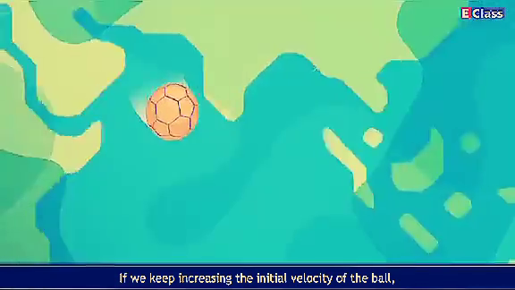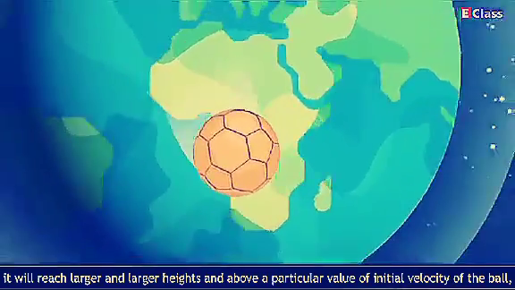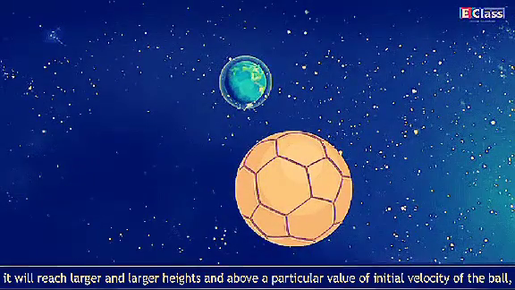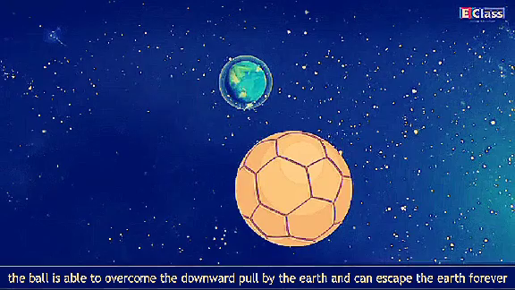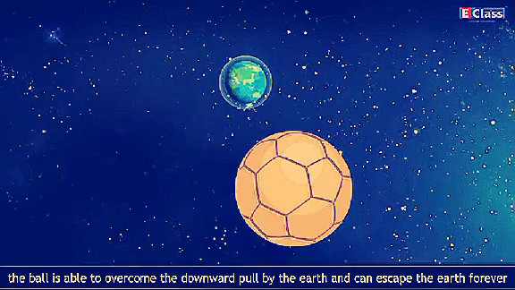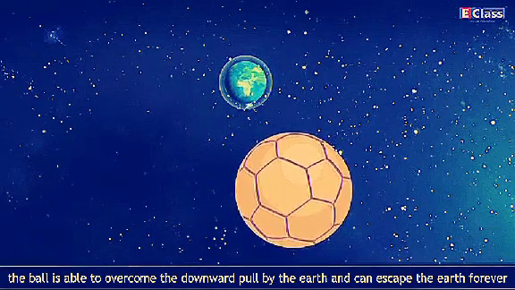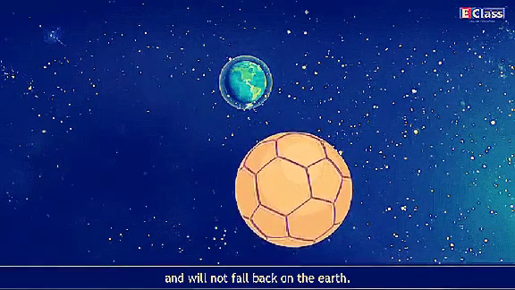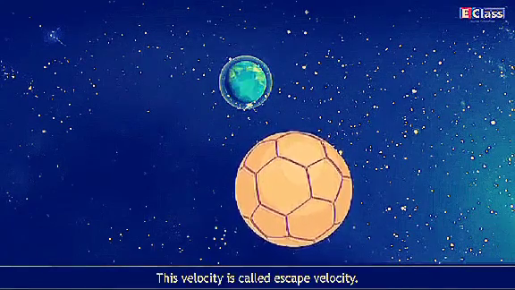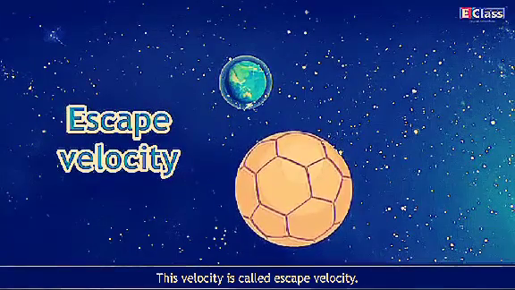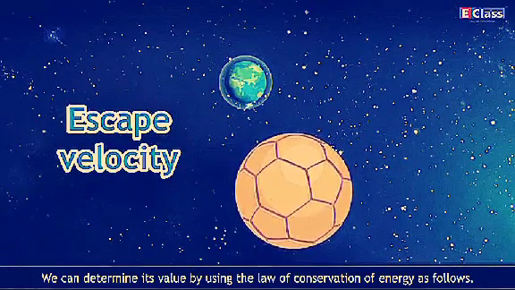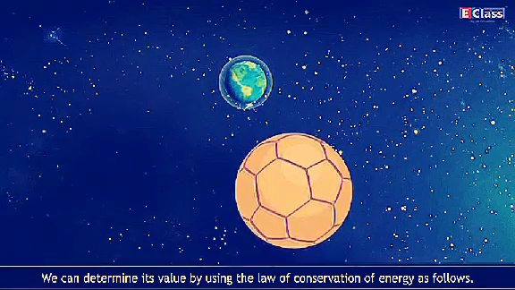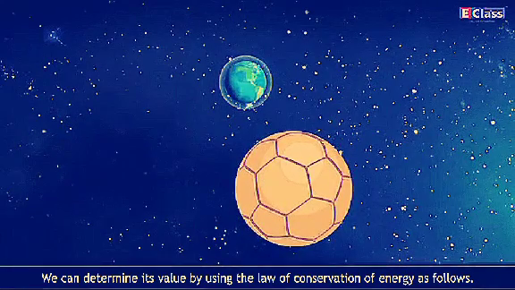If we keep increasing the initial velocity of the ball, it will reach larger and larger heights, and above a particular value of initial velocity, the ball is able to overcome the downward pull by the Earth and can escape the Earth forever and will not fall back on the Earth. This velocity is called escape velocity. We can determine its value by using the law of conservation of energy as follows.